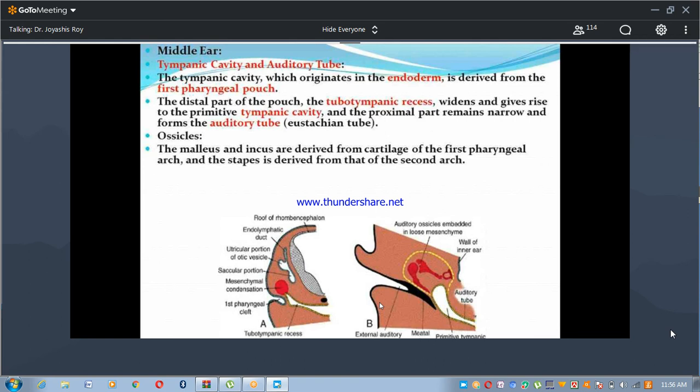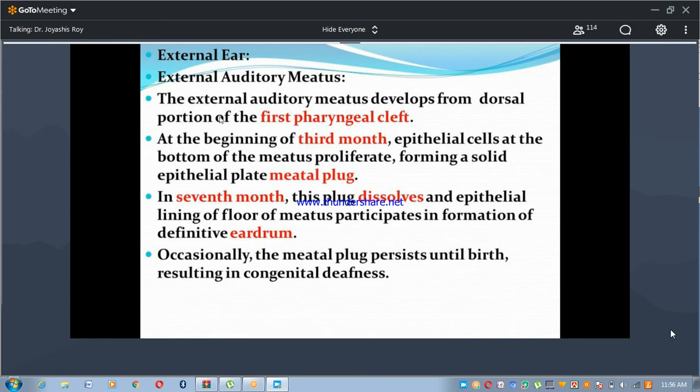Regarding the external ear, the external auditory meatus develops from the dorsal portion of the first pharyngeal cleft. At the beginning of the third month, epithelial cells at the bottom of the meatus proliferate, forming a solid epithelial plate, which is the meatal plug. In the seventh month, this plug dissolves, and the epithelial lining of the floor of the meatus participates in formation of the eardrum. Occasionally, the meatal plug persists until birth, resulting in congenital deafness.